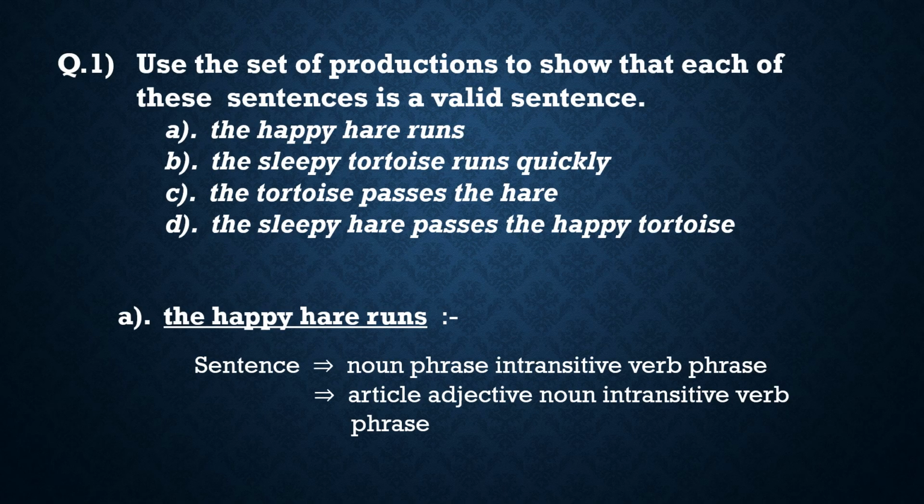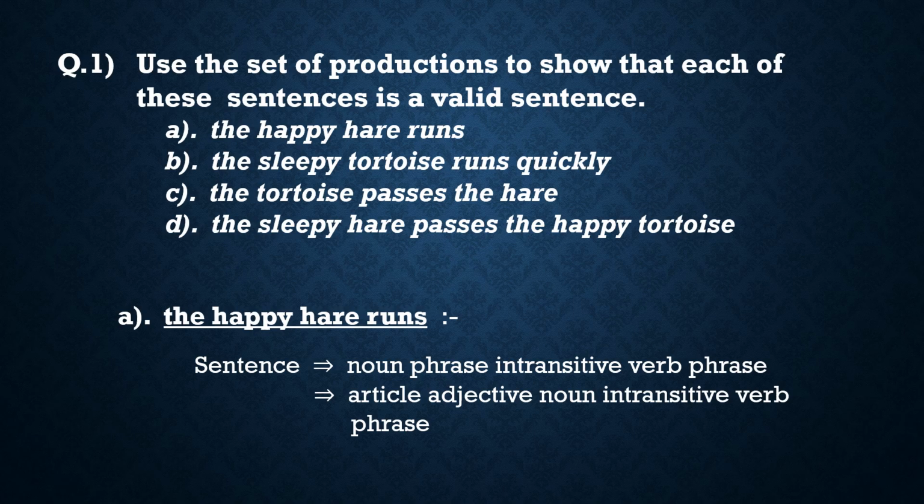Now we have the first question. Use the set of productions to show that each of these sentences is a valid sentence. First, the happy hare runs. Second, the sleepy tortoise runs quickly. Third, the tortoise passes the hare. Fourth one, the sleepy hare passes the happy tortoise. Now solve the first one.